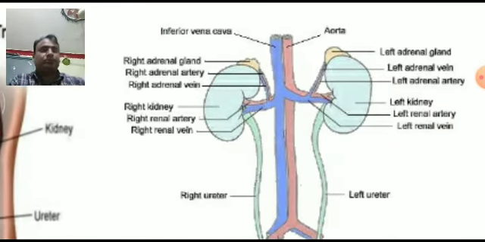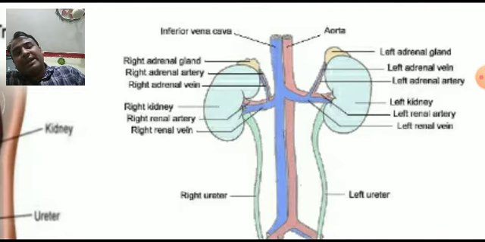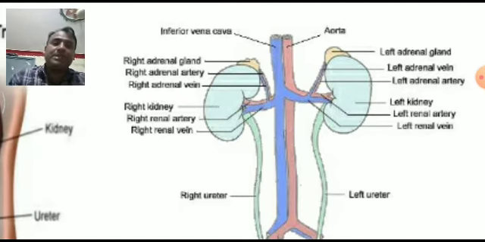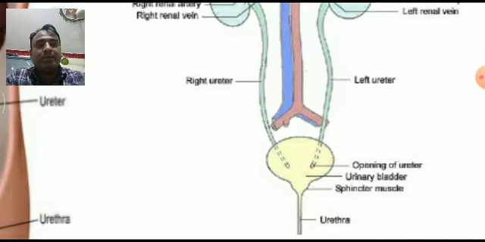Now see, as we know, the excretory system consists of two kidneys. Kidney is the basic unit which performs filtration, reabsorption, and secretion. Kidney also forms urine. Then the ureters, right ureter and left ureter. These ureters are pipe-like, tube-like structures which carry urine from the kidney toward the urinary bladder. The urinary bladder stores the urine for a temporary time.